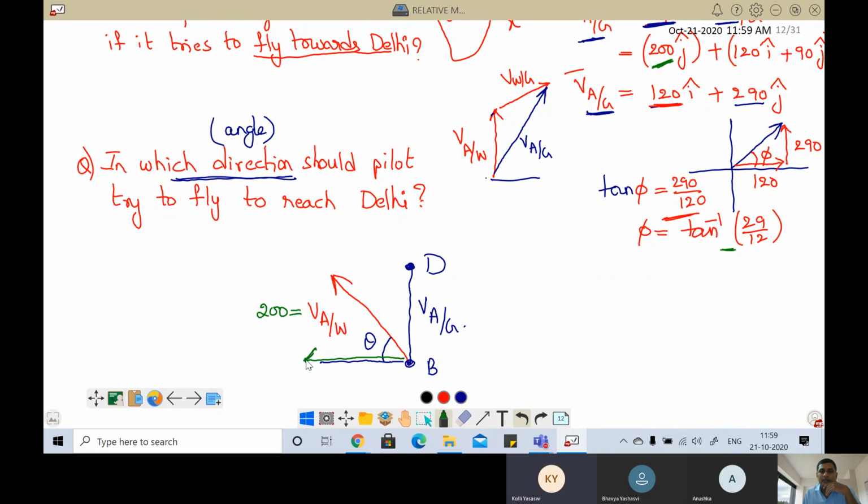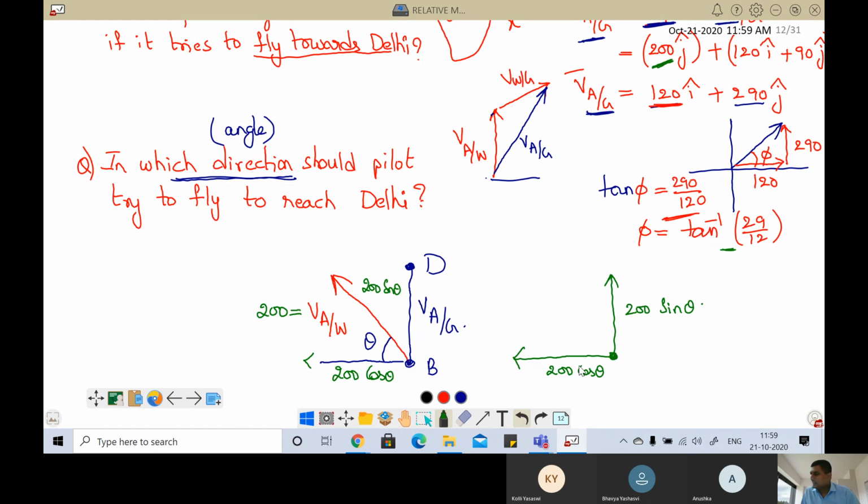Now tell me, the x component is how much? 200 cos theta. And the y component? 200 sin theta. Bring these components like this: 200 cos theta and 200 sin theta.